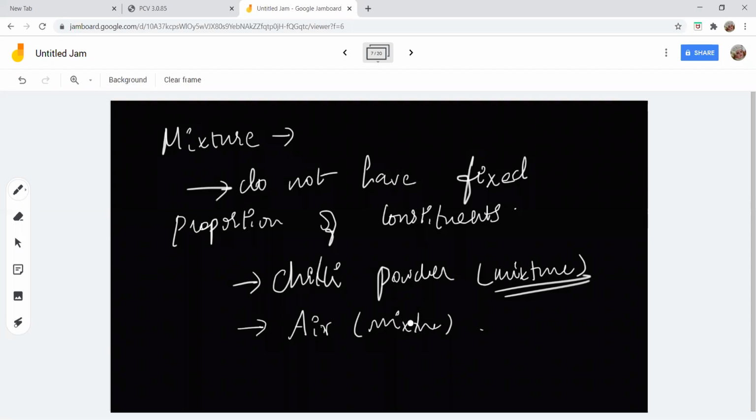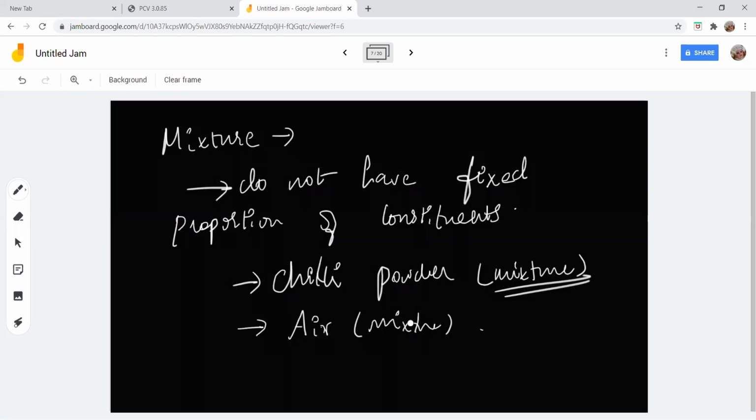Though it is not pure, you could definitely find the difference. When you are in Chennai and when you move towards Pollachi or Kerala or the border states of Kerala, you will find a change in climate. You also find a change in air. The constituents of air are not the same everywhere, so it is a mixture. You cannot define a proper constituent or the percentage of constituents in air.